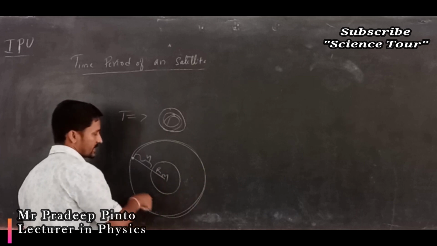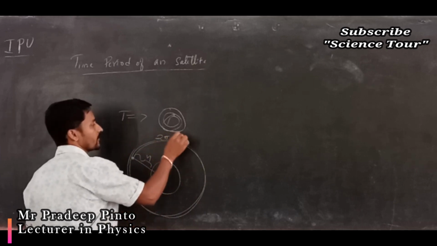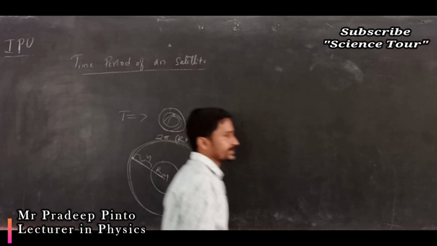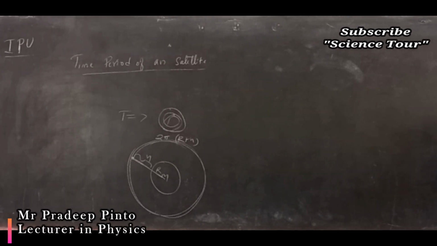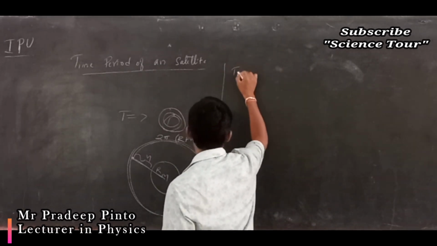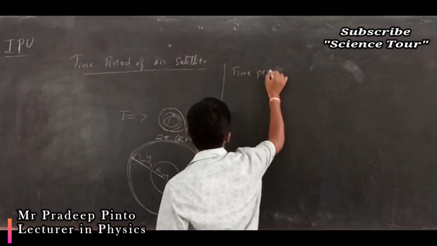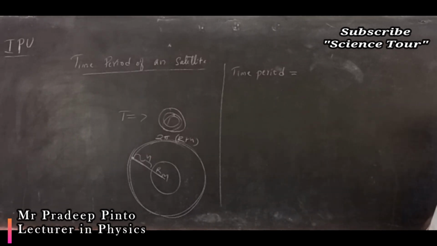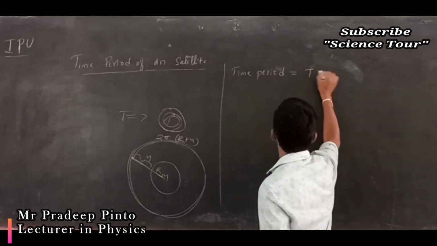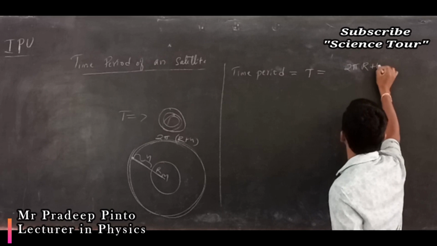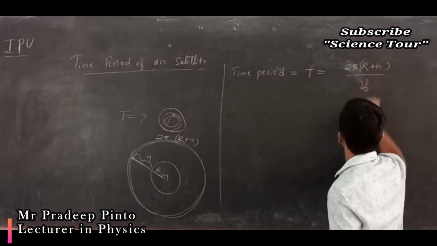So what is the total distance it has travelled? 2 pi r, but it is not r, it is r plus h, isn't it? What does time actually mean? Velocity means displacement by time, so time means displacement by velocity. So I can write the time period for the satellite: T is equal to 2 pi (r plus h) divided by orbital velocity.